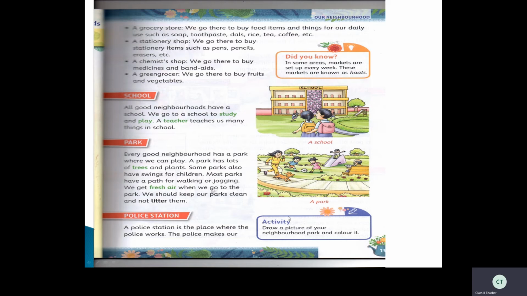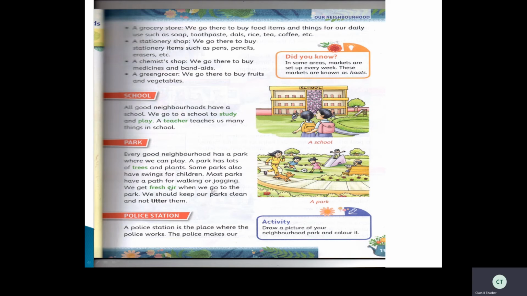Next, park. Every good neighborhood has a park where we can play. A park has lots of trees and plants. Isn't it, children? Many plants and trees are there in the park. Some parks also have swings for children.